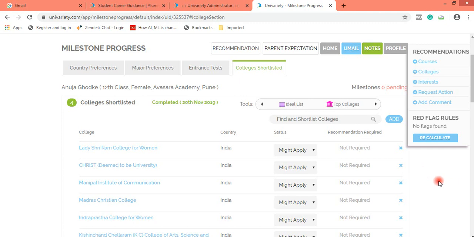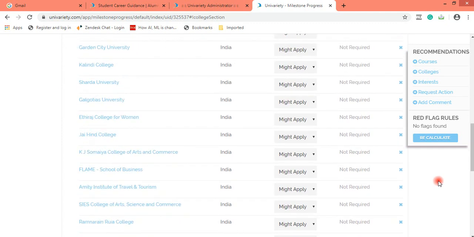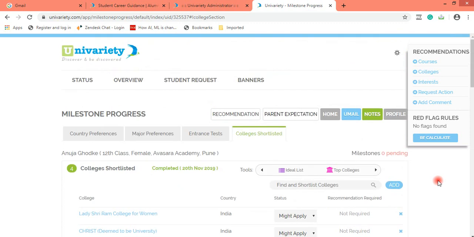So this is exactly how a share discussion is supposed to be done, and milestone updations need to be done. The points to be kept in mind are: number 1, a share discussion is supposed to be done only if you talk to the student about these four milestones, which are country preference, major preference, entrance test, and colleges shortlisted, and you also talk about stream selection. Only if you have discussed these five aspects with the student are you supposed to do a share discussion.